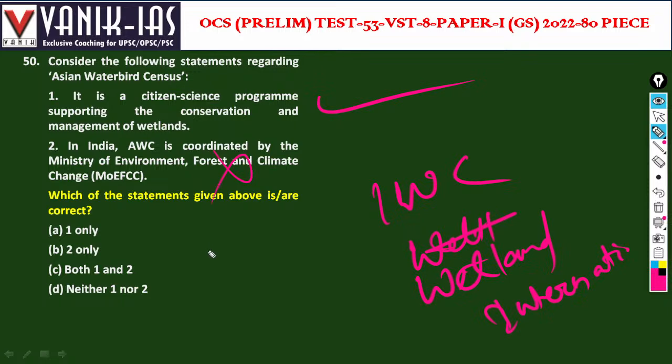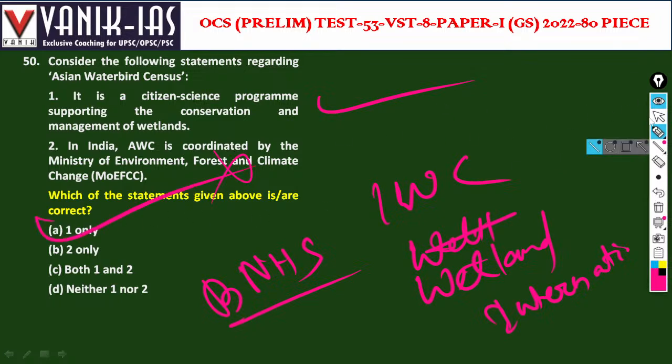And this is not the Ministry of Environment. This is the Bombay Natural History Society, that is BNHS, with headquarters at Mumbai. It is the coordinator that coordinates the Asian Waterbird Census. So the second statement is right. One only is the right answer.